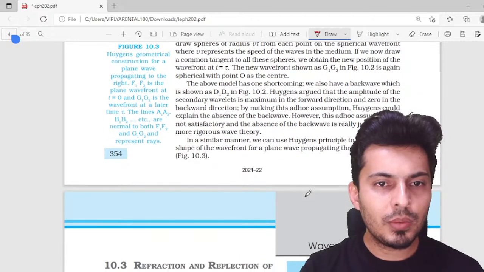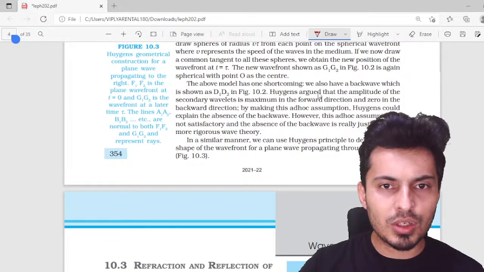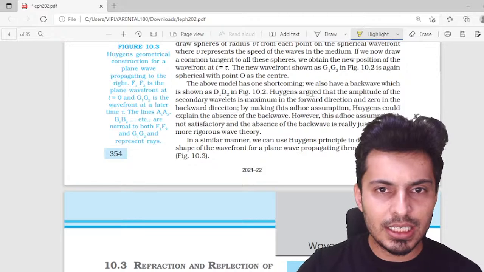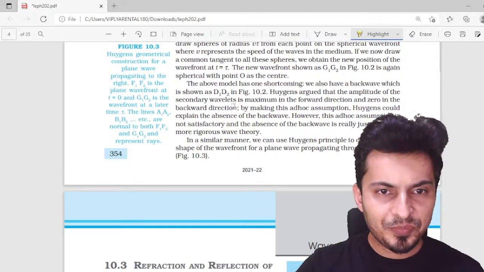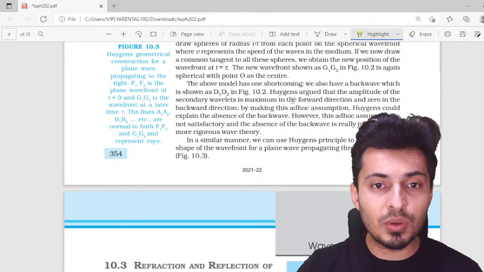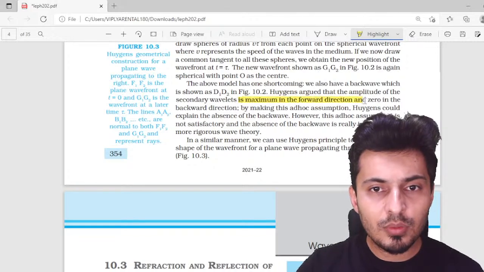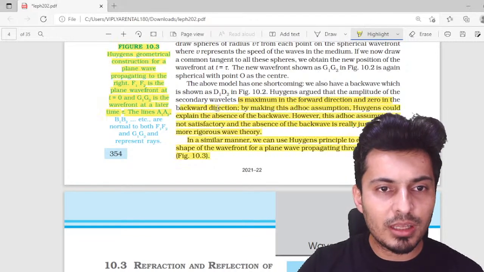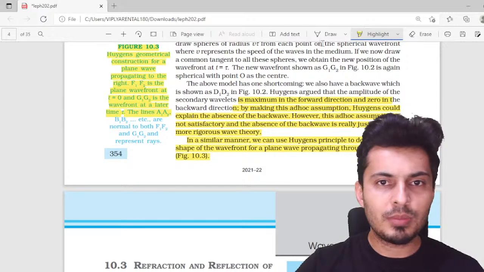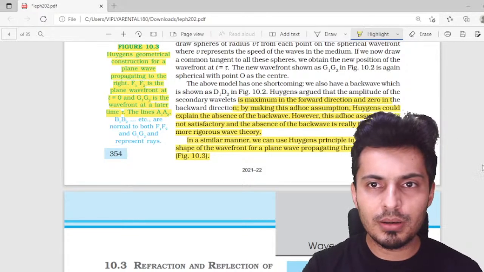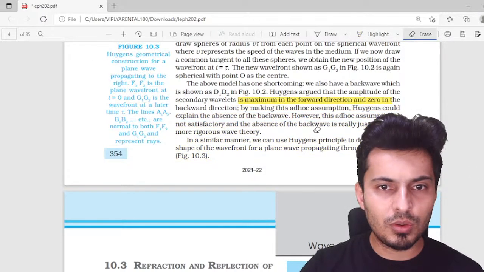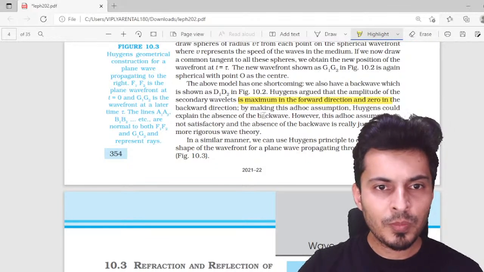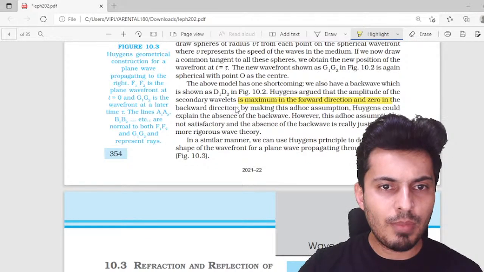Okay. Now, this is also a very important line. Huygens argued that the secondary wavefronts that you draw should be only in the forward direction and zero in the backward direction. Oops, can I just do undo over here? I don't know. Or maybe I just have to erase. Okay, yes, there I go. So zero in the backward direction.